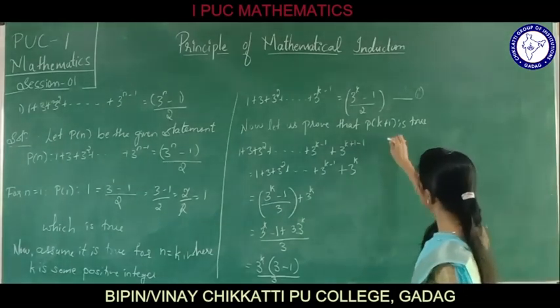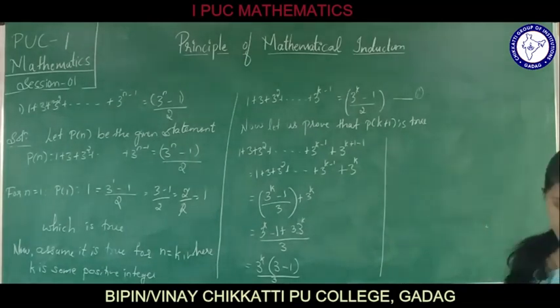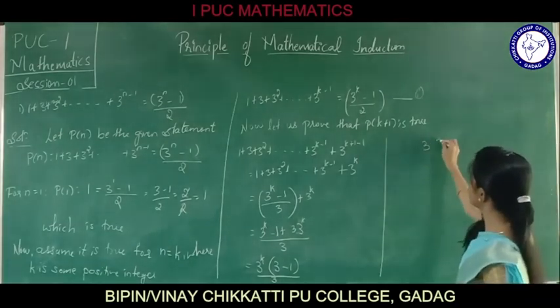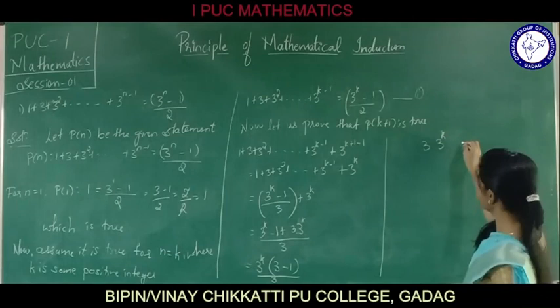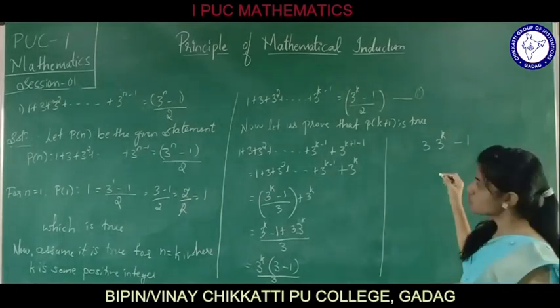This can be further written as 3 into 3 raised to k minus 1 divided by 2.